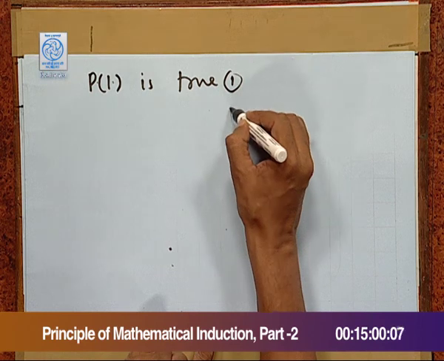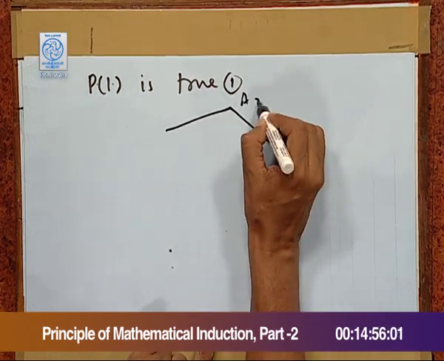Next, we have to assume the result for k and then prove for k plus 1. For this, first we assume that the result is true for k, which means that any polygon having k sides will have the angle sum k minus 2 times 180 degrees. And from this assumption, we have to prove for k plus 1 sides. For this, we draw a polygon